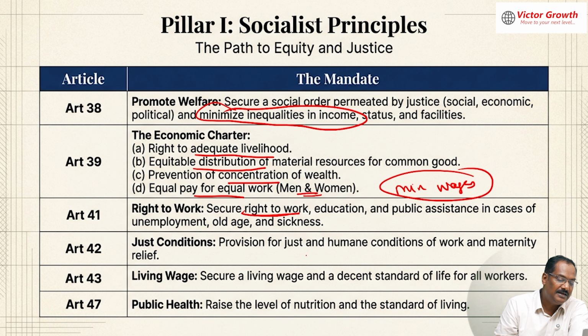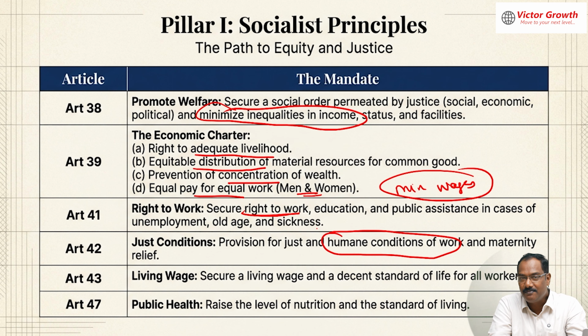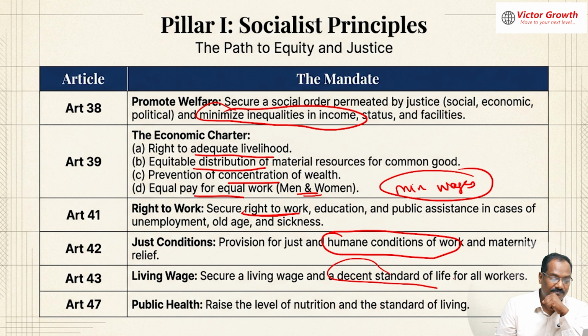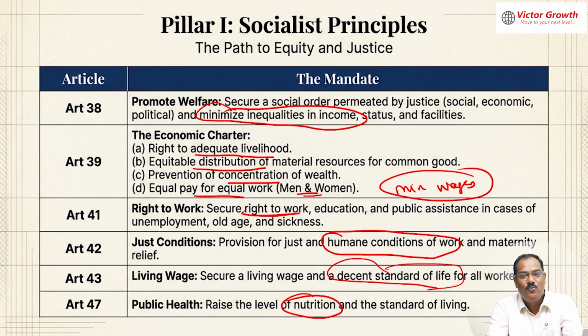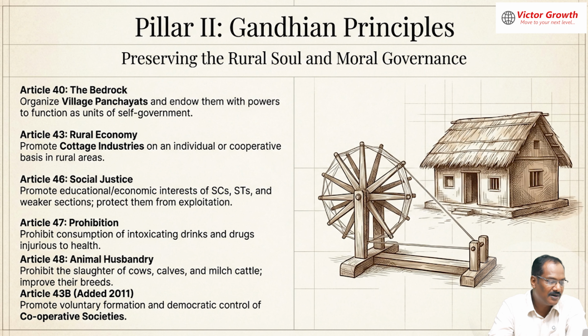Then the workers' conditions, that means they have proper lighting and proper water, certain infrastructure, a chair available for them to sit and work, and humane conditions of work should be provided. Then a decent standard of living for all the workers. Then nutrition. So these are the things coming under the socialist principles. You may feel it is hard, but you have to work on this and learn.